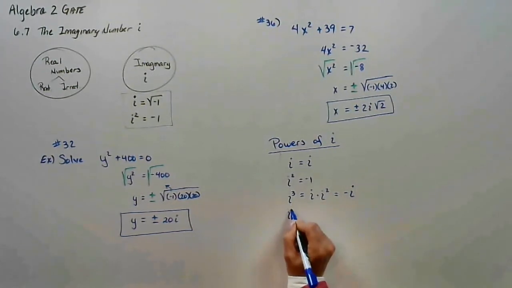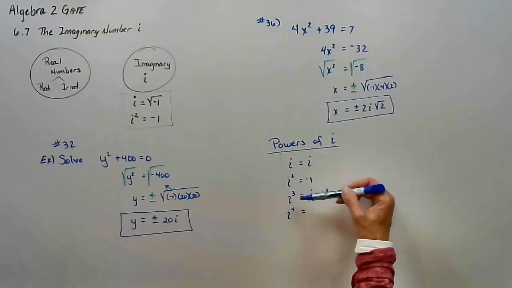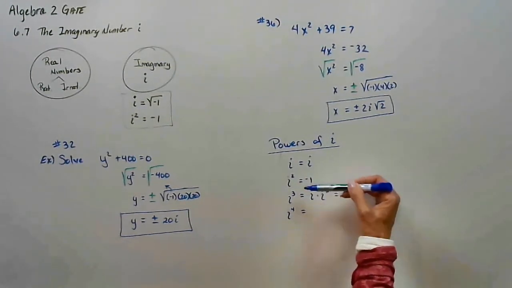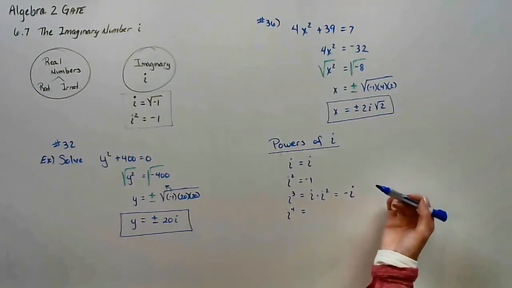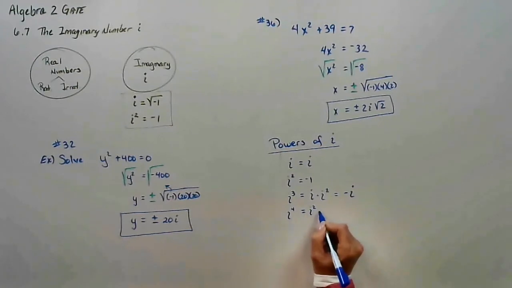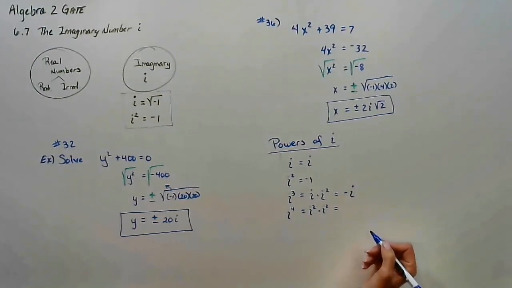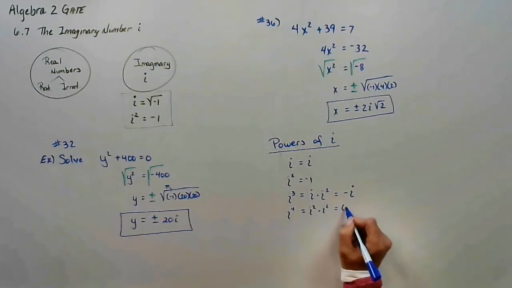How do we get i to the fourth? Well, you could say i times i to the third, or you could say i to the second times i to the second. Won't matter, you'll get the same thing. Let's say we go i squared times i squared. Well, i squared is negative 1.